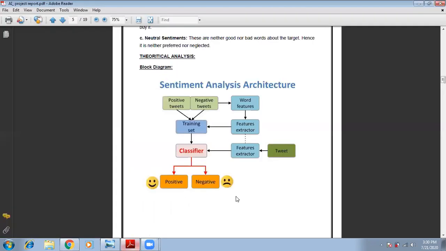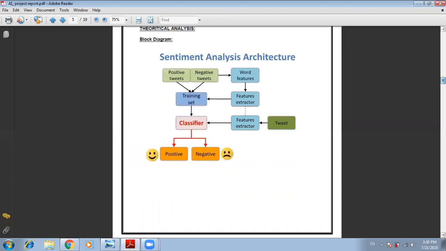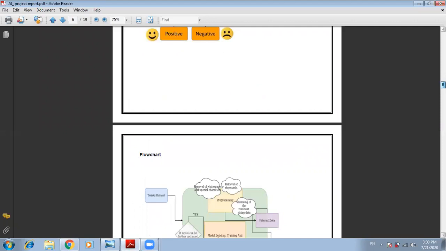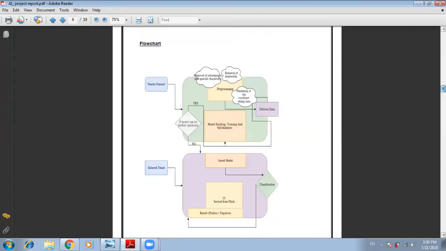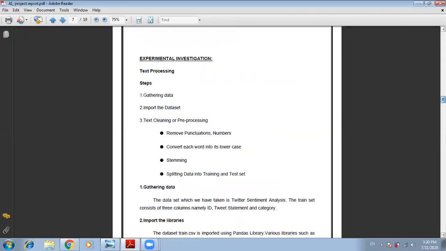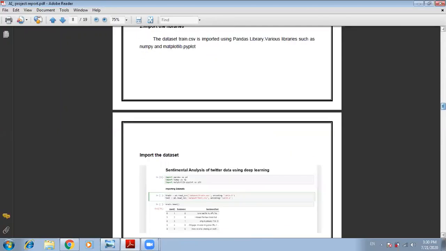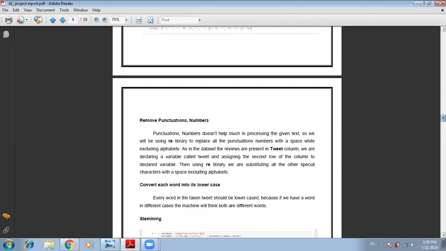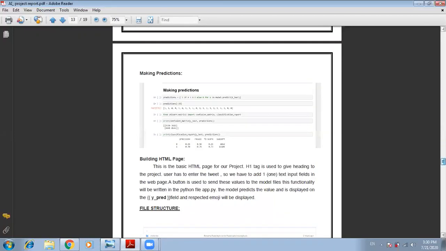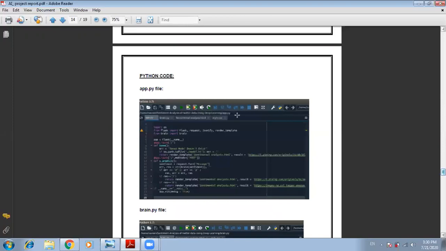Hello friends, I am Naveen Kumar. Now I am going to explain the Flask part of the project. Up till here we have done the model building. Next we are going to build a web application which will be very interactive for the user, so that the user can interact with the website. First we build an app.py file.